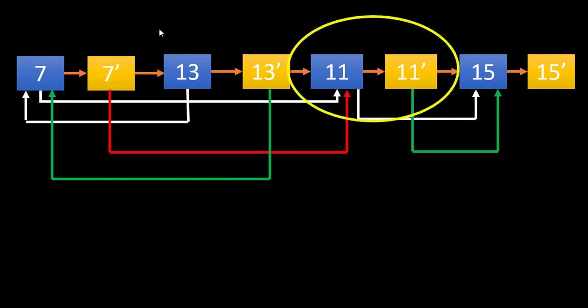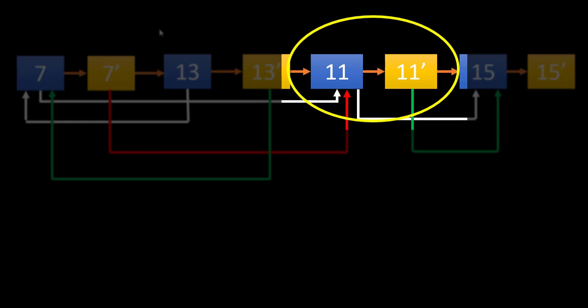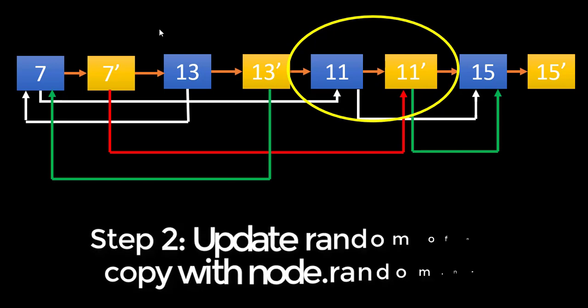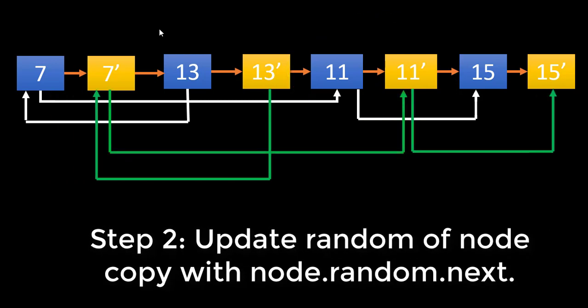If we focus our attention on these two nodes, we see that the random pointer should point to the next node of the current node, which is precisely the case for any of the random nodes that we see, because for every node its copy is its next pointer. So if we update the random pointer of 7 to the next of the original node, then we get the correct result.